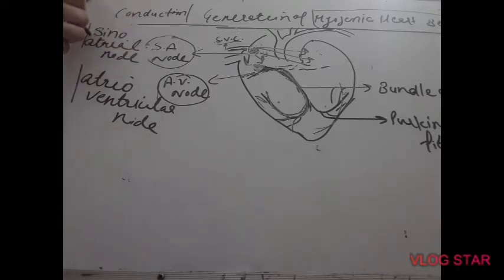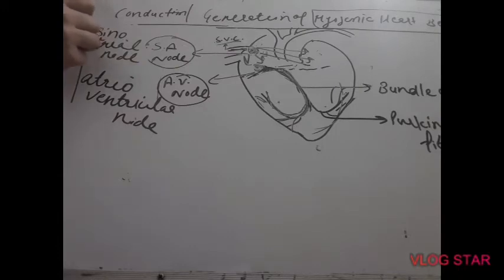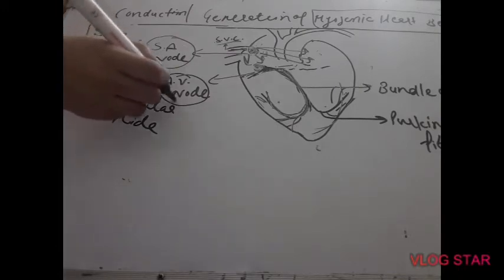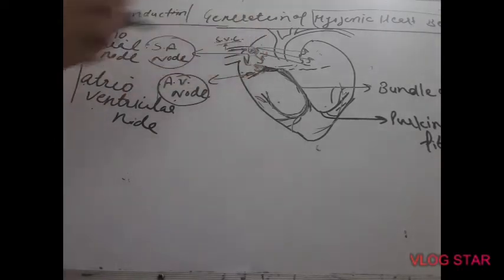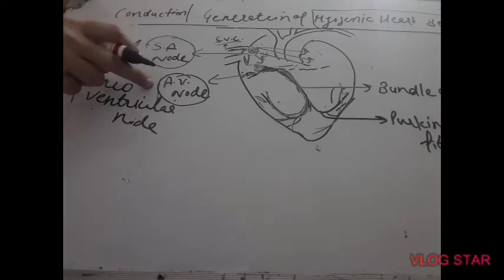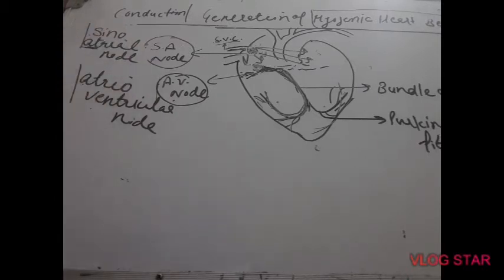Sinoatrial node lies close to the superior vena cava and inside the atrium, and AV node lies near the atrioventricular septum. SA node generates the heartbeat, that is why it is the pacemaker, and AV node controls the functioning of the heart, that is why pace setter. This was about the conduction of human heart or myogenic heartbeat.